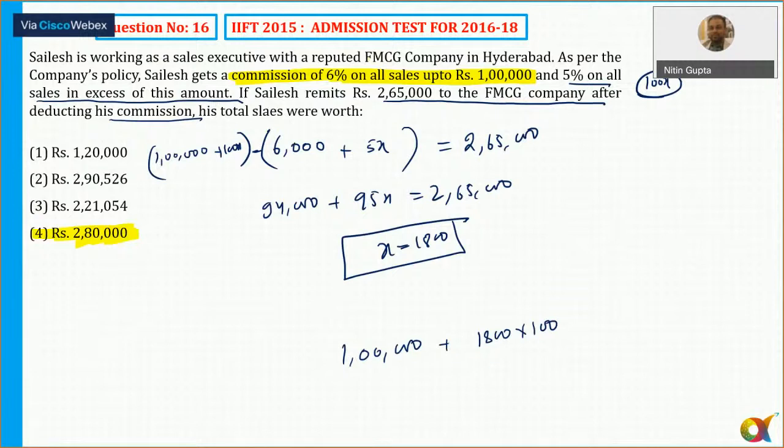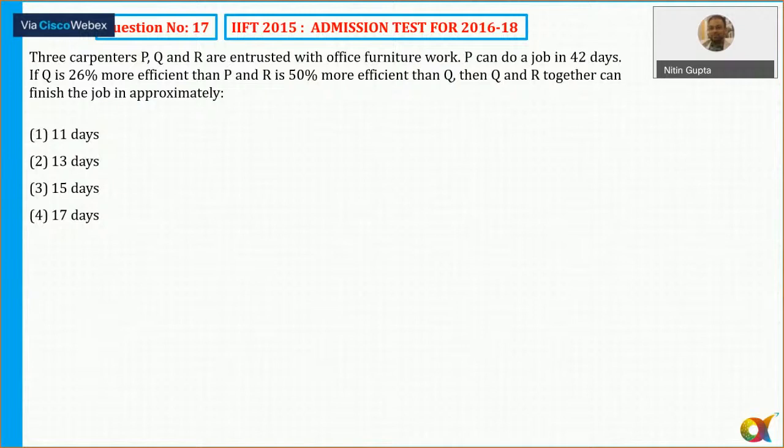Okay, let's move to question number 17. There are three carpenters P, Q and R entrusted with office furniture work. P can do a job in 42 days. If Q is 26% more efficient than P, what is the time taken by Q?